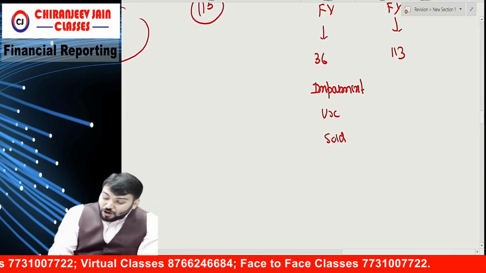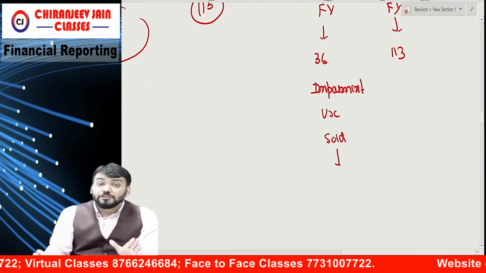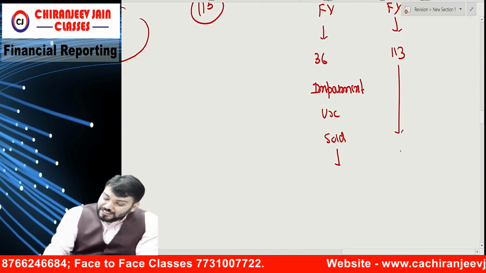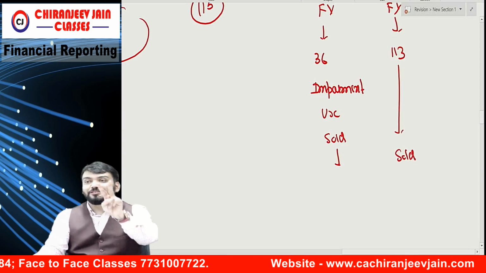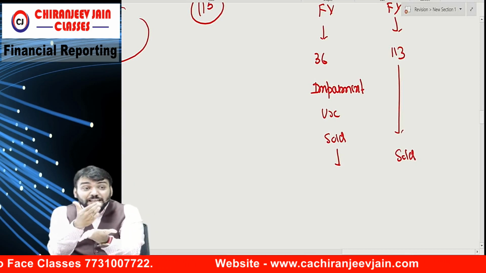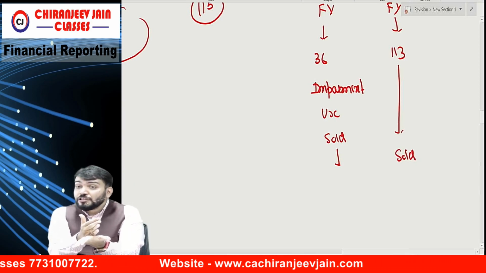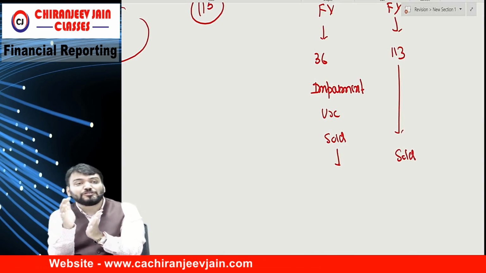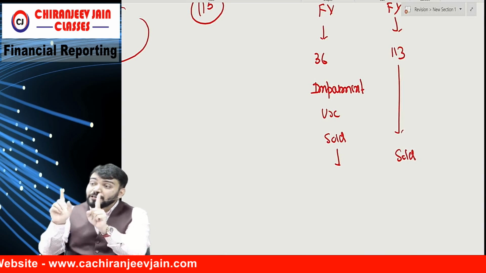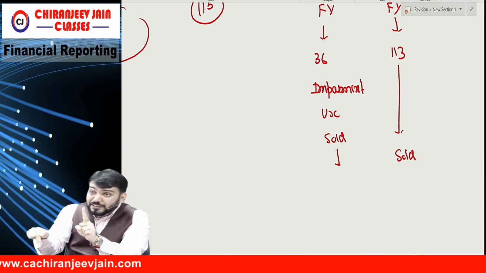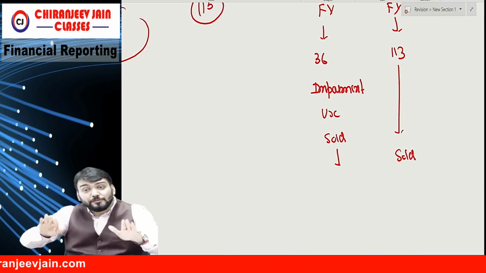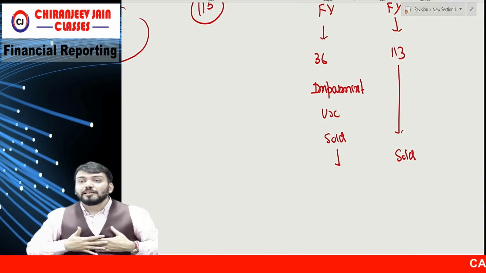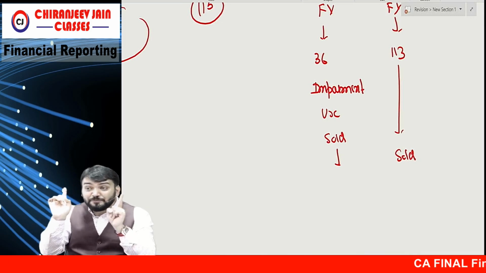Understood? On the date of impairment, it is not decided to be sold. It may or may not be sold in future. But on the date of classification as held for sale, it will be sold in future. Are you able to understand? So tell me, if it will be sold in future,